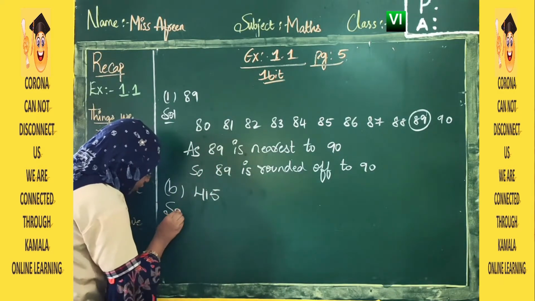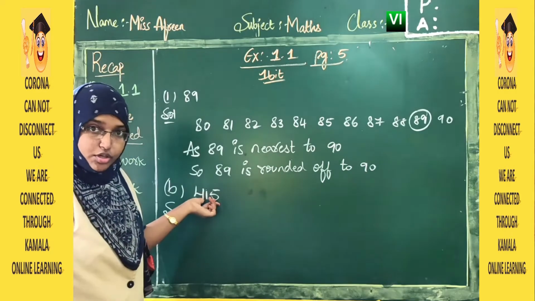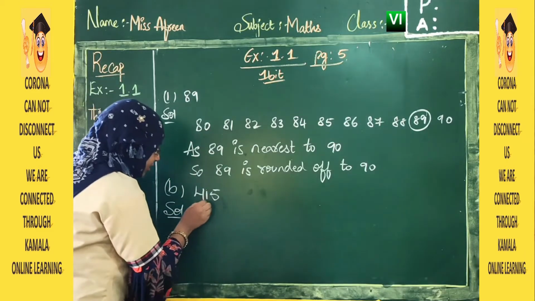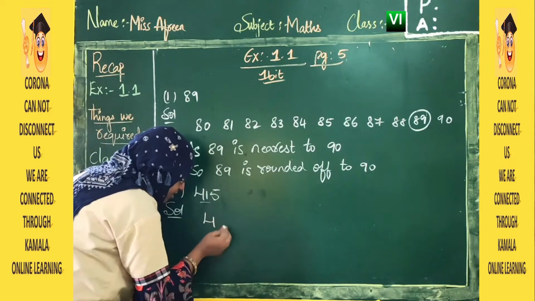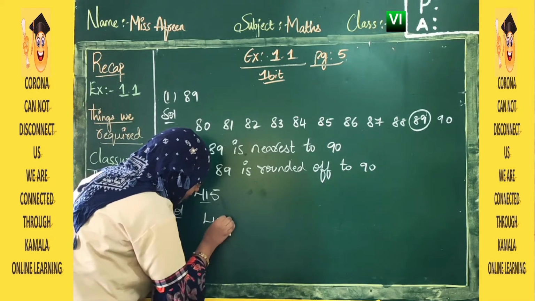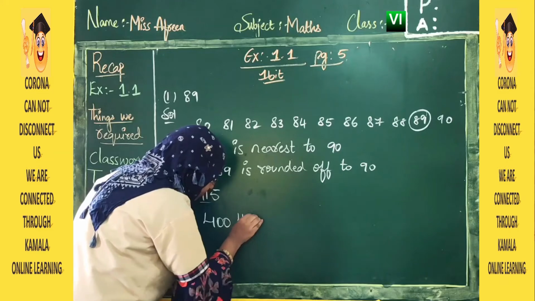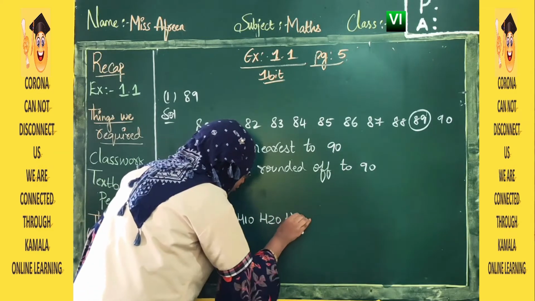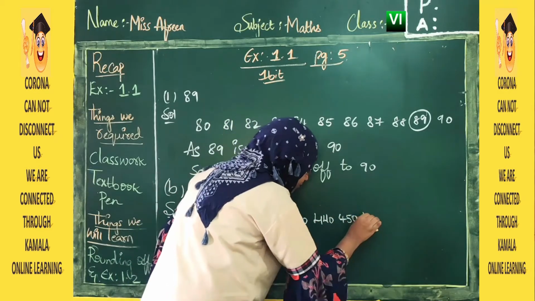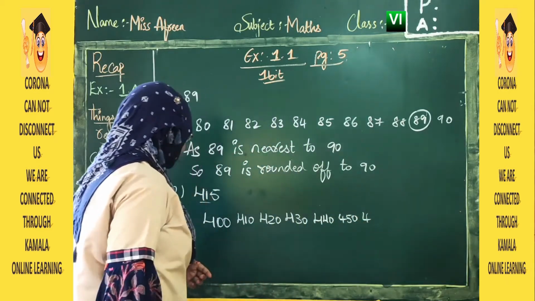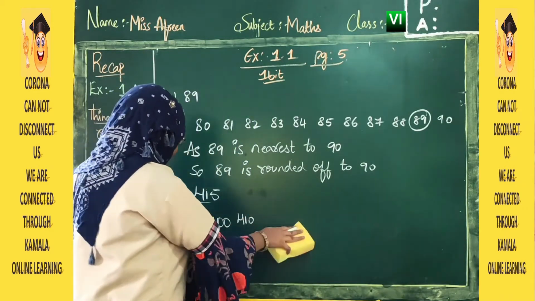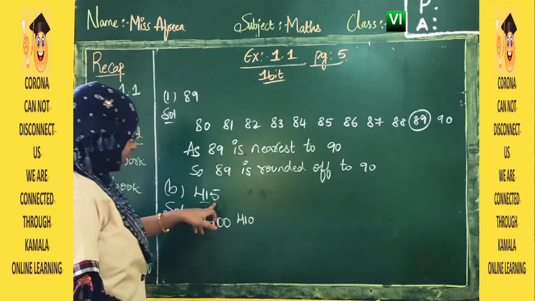450. Now don't go there, three numbers, we should go nearest to 100. No, we will write nearest to tens. Okay, now 415. So we will start from 400, 410, 420, 430, 440, 450. This is nearest to tens.